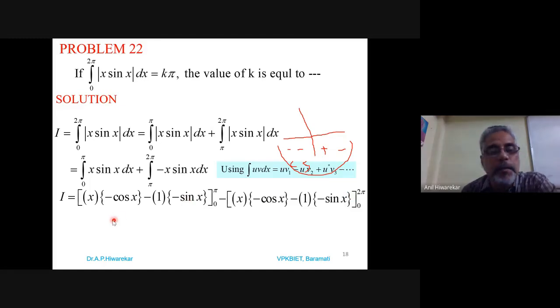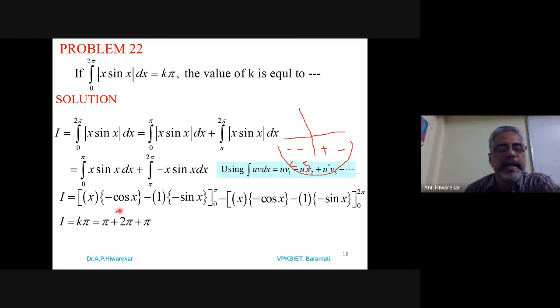Then apply limits. For the lower limit, this term is 0. For the upper and lower limits, the second term is 0 and the fourth term is 0. So we only have to calculate the first term with the upper limit.